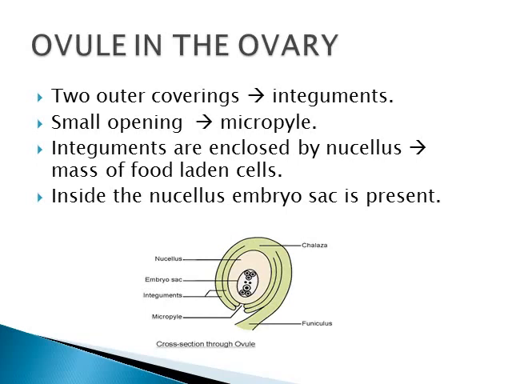Inside the nucellus the embryo sac is present. The picture is very clearly given for you. The micropyle is a small opening at one end, the double-wall layer integument is marked there, and the embryo sac which is present inside the nucellus, and the nucellus are marked. So this is the structure of the ovule in the ovary.